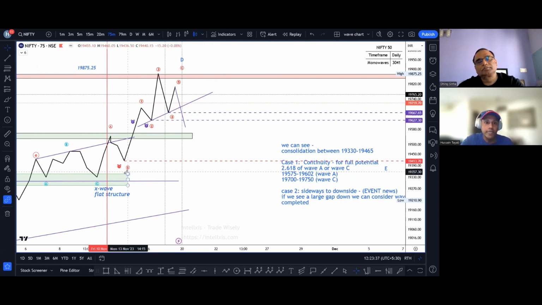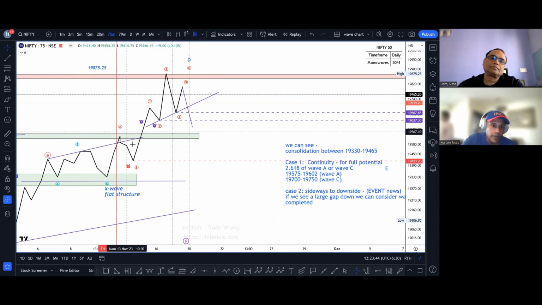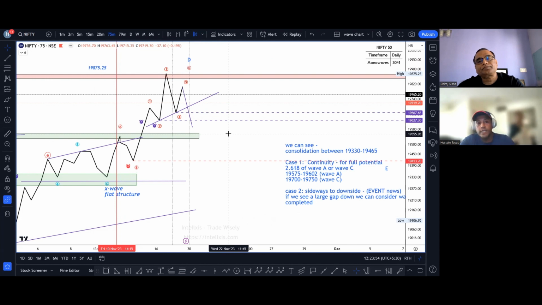Right now we are seeing what pattern has formed on the 75-minute time frame. Okay? So this was our wave A, wave B. This was our wave C. What happens in wave C, sir? It can go in 1 wave, 3 waves or 5 waves. Okay? If it goes in 3 waves, that means the pattern is still in continuation.